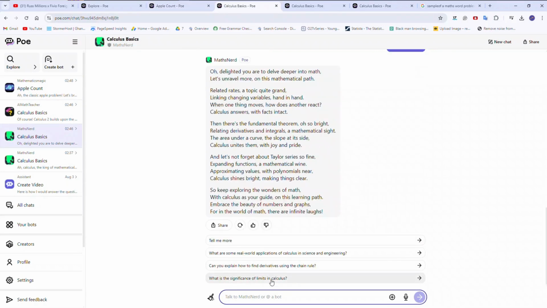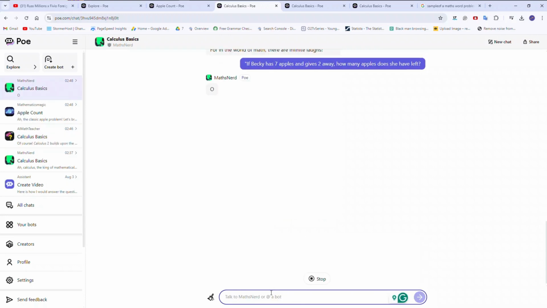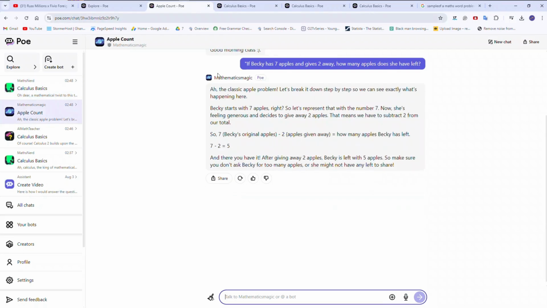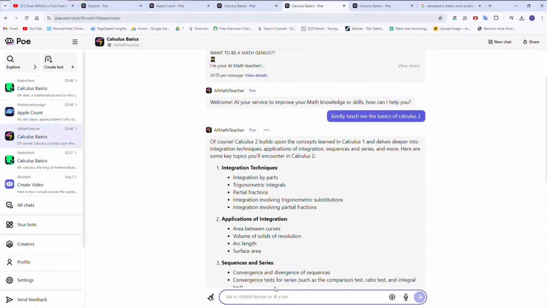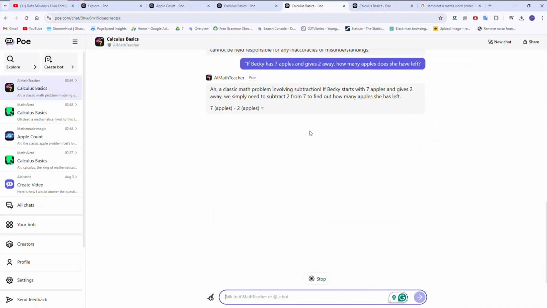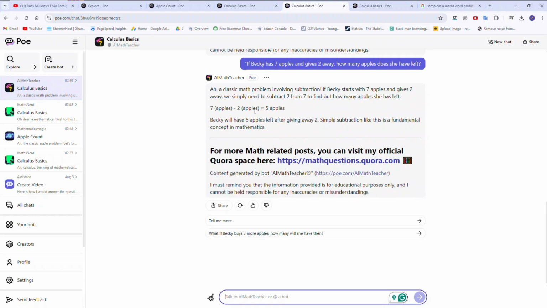Let's move to the next one and give it the same question. It's saying Becky will be left with 5 apples. And this one is saying Becky will be left with 5 apples. Let's give this question to the same AI bot. Good. And this one is also giving us 5 apples.